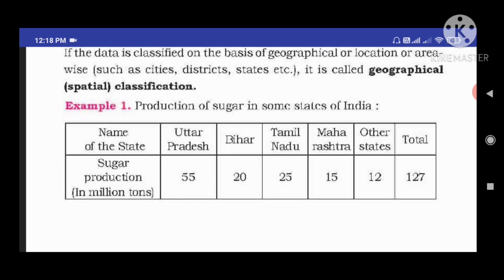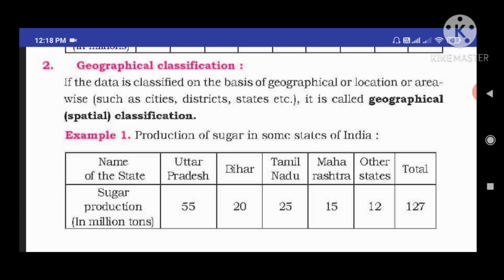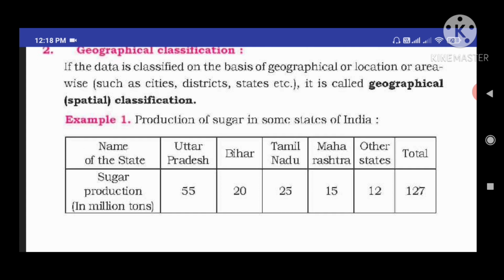Take an example of geographical classification. Production of sugar in some states of India. The names of the states are given, and under them the sugar production. So the data is classified on the basis of states: Uttar Pradesh, Bihar, Tamil Nadu, Maharashtra, other states.